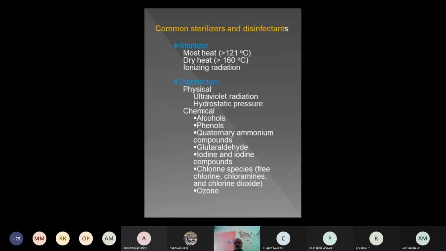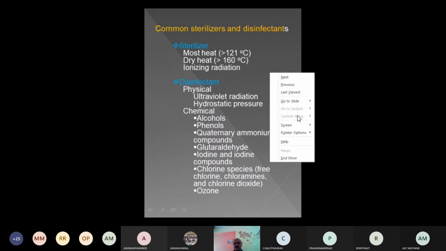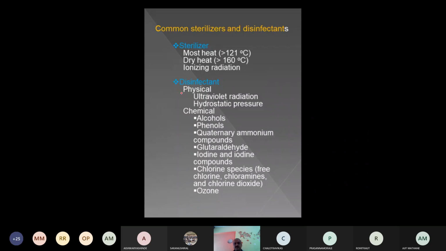Now, when dealing with common sterilizers and disinfectants, sterilizers use mostly dry heat, and ionizing radiation is also expected here. We can maintain the temperature at 121 to 160 degrees in case of sterilization. Disinfection can occur in different ways, physical and chemical. Physical means ultraviolet radiation and hydrostatic pressure. By the pressure difference we can achieve disinfection, as well as by using ultraviolet radiation.